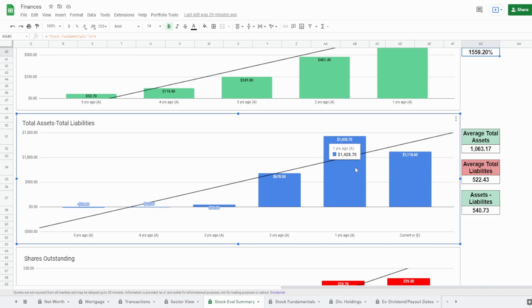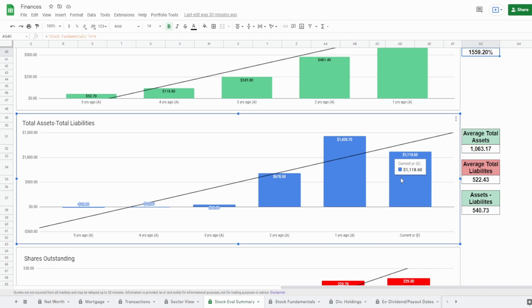And not only that, last year they were even higher at 1.4, and 2 years ago they were around $678.5 million. Obviously, I gotta mention it, and you guys are looking at it. 3 years ago, guys, they were barely up at 50 million. 4 years ago, they were down negative 12.3 million, and 5 years ago, they were down negative $19.1 million. Sure, can they cover their assets now? Yes. I would need to see a couple more years where their assets actually cover their liabilities for me to actually trust their current numbers, because again, this could all switch within a couple years.